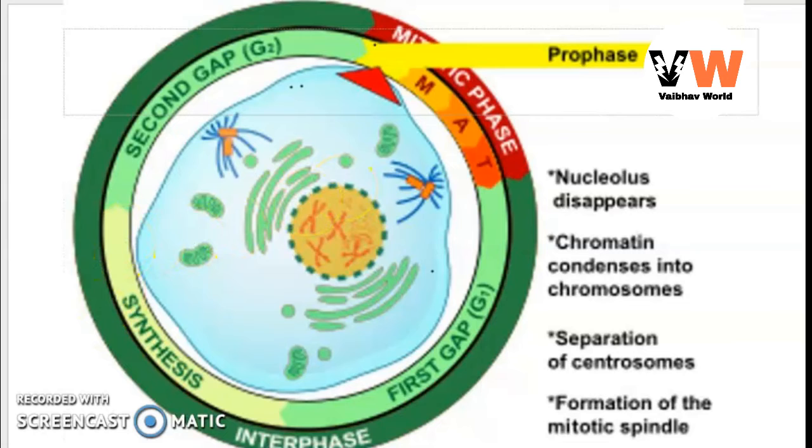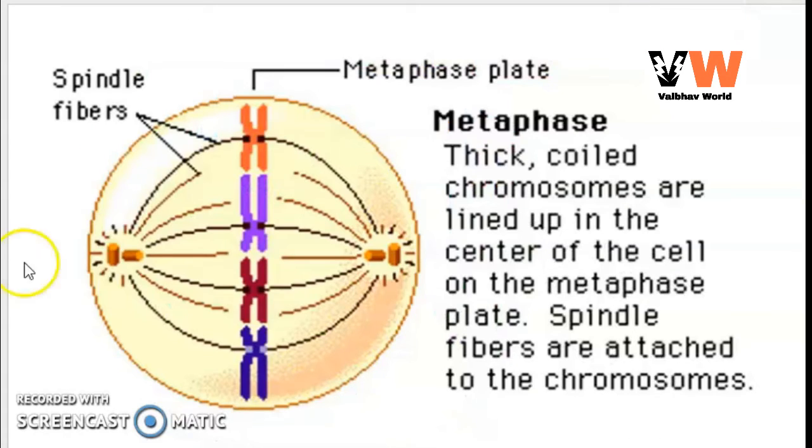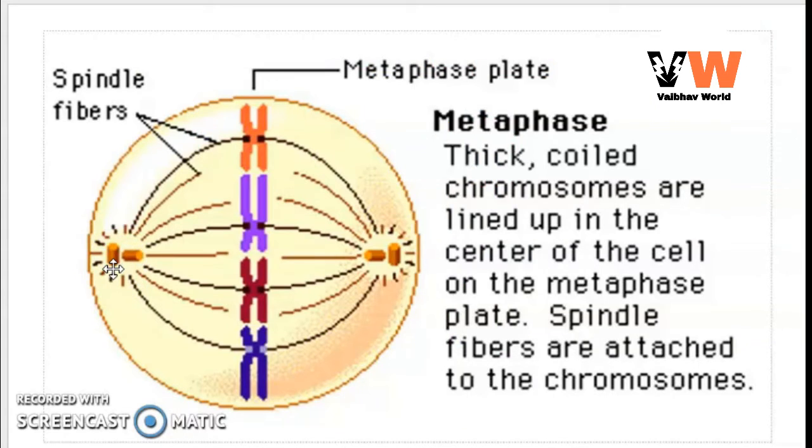Next phase is the metaphase. Spindle fibers are formed and chromosomes are arranged on the equatorial plane. This is the centrosome, and it forms the spindle fiber, and the chromosomes are attached to that spindle fiber.